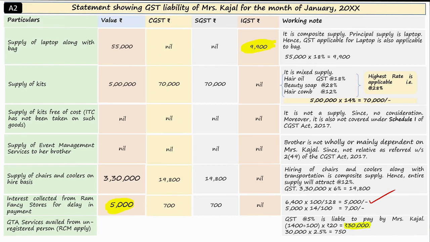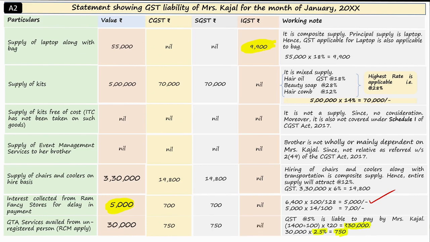So Kajal, being a registered person, is liable to pay GST. Under RCM, the liable GST rate is 5%, as given in the problem. On transportation charges, 5% GST, CGST 2.5% and SGST 2.5%, comes to rupees 750 each. Got the clarity? Therefore, here on rupees 30,000, CGST 750, SGST 750, IGST nil.